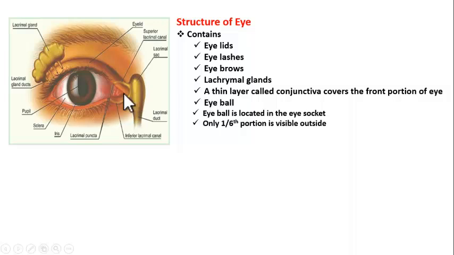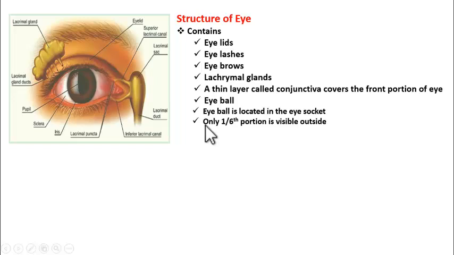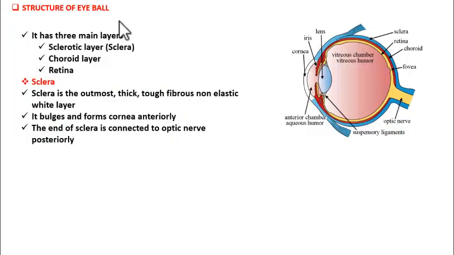Conjunctiva is a thin transparent layer. Okay. Now let us understand the structure of eyeball, because eyeball is the actual eye which receives the image information. Okay. So this is the eyeball. Eyeball which is longitudinally sectioned. So this is a longitudinal 2D structure of eyeball.